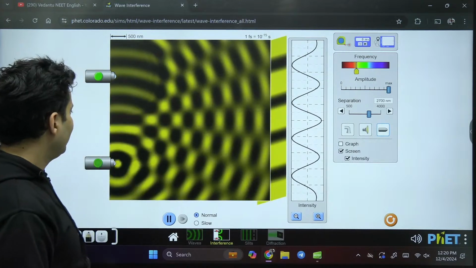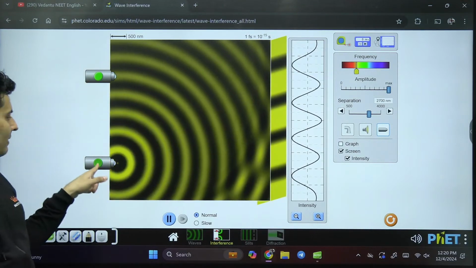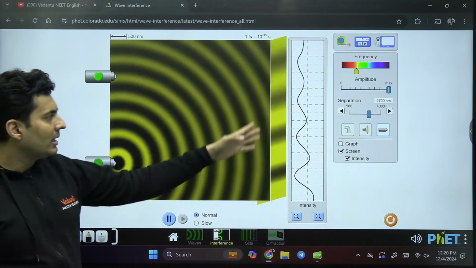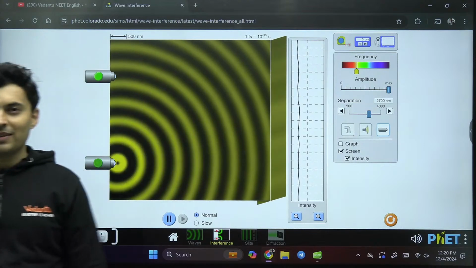If you just turn on one, then there is no interference pattern at all. Look at this. I've turned this off. Only one light source is there. Then you will see the entire screen will get illuminated. There is no more interference.